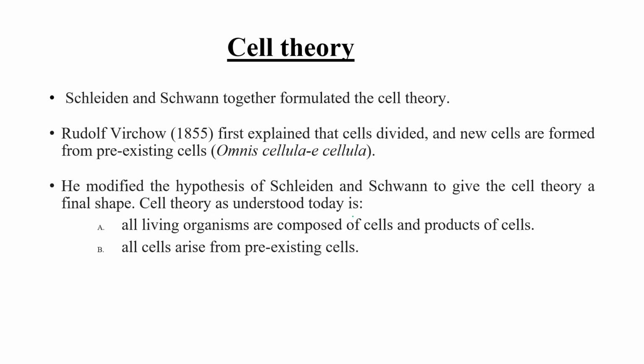Now, cell theory. There were two scientists, Schleiden and Schwann, one a botanist and the other a zoologist, who together formulated the cell theory.